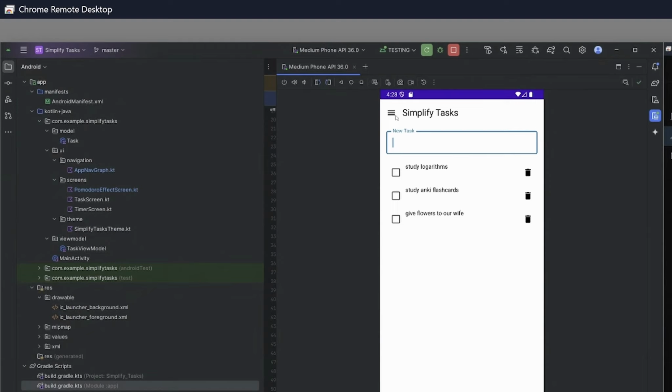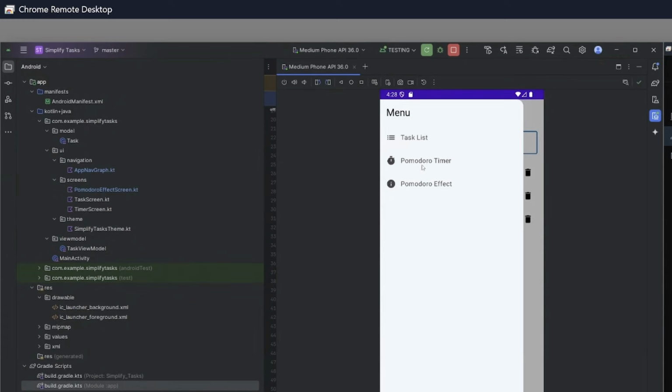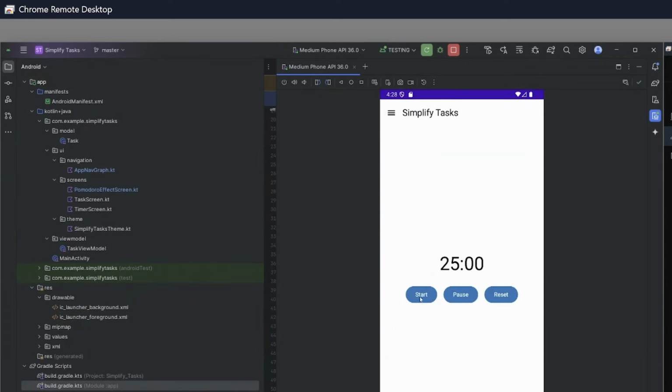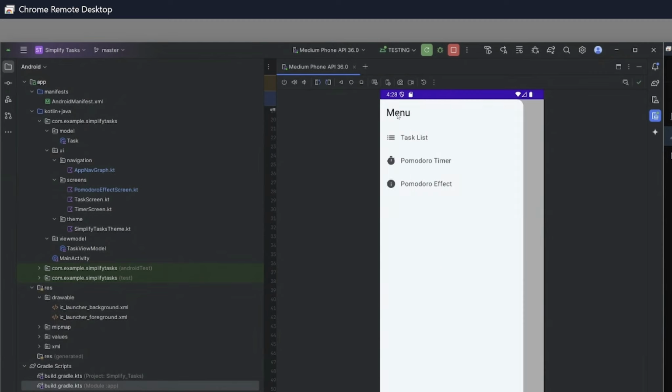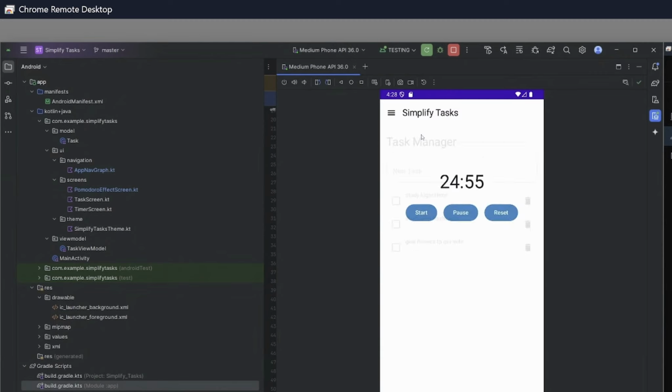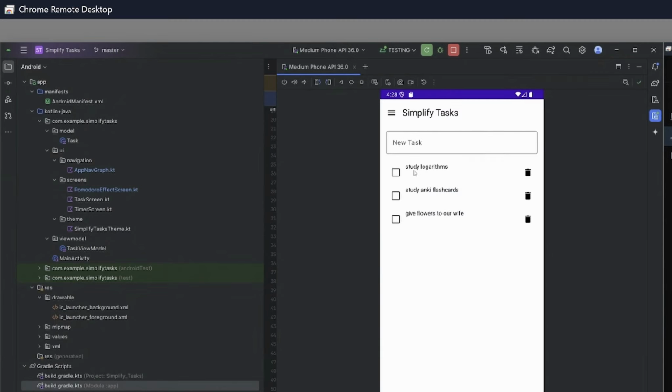And so if we wanted to use our timer, for example, we could come in here and start our timer, which initiates our session. Once our session is, of course, initiated, we'll come over here and we'll start one of our tasks that we want to get done. Now let's say that we're done with our task. Let's say that we've studied our logarithms, we've studied our Anki flashcards, and somehow within 25 minutes of time, we've also given flowers to our wife.